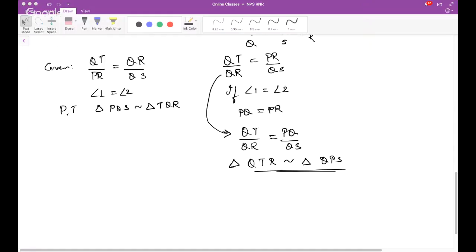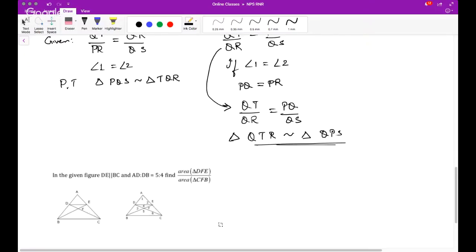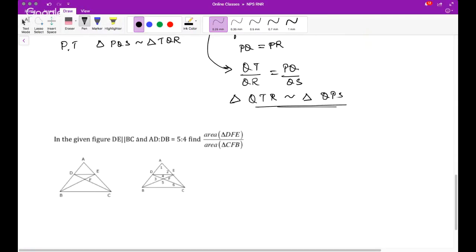Okay, so let us say, let me give you this. This is an answer based question, so you guys can also find. Okay, try and solve this. This is question number 4.